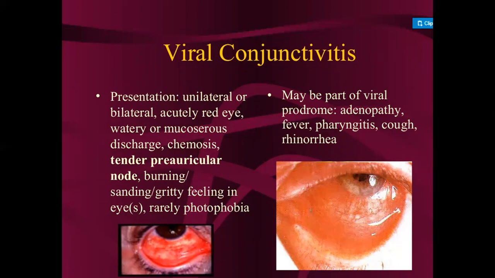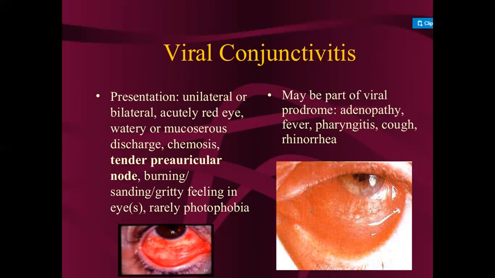Then rarely photophobia, which means fear of light. If the patient has conjunctivitis, rarely do they have photophobia. Then it may be part of a viral prodrome, with adenopathy, and the person has fever because of the infection.